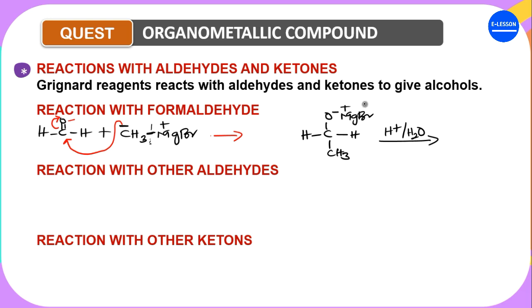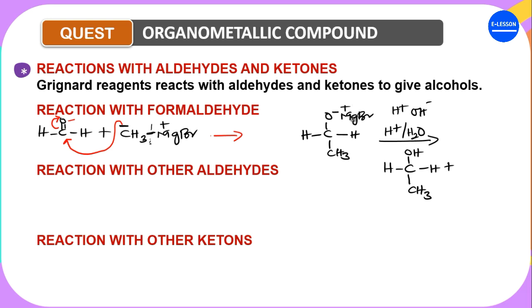Acid hydrolysis means removing everything here, and H2O will give H+ and OH-. Let the H+ come here, it will remove this entire group from here. So we will not be having any group here. So the product here will be H, C, and then OH will be attached here, because this MgBr will no longer be here due to the acid hydrolysis. And then you have CH3 and H.